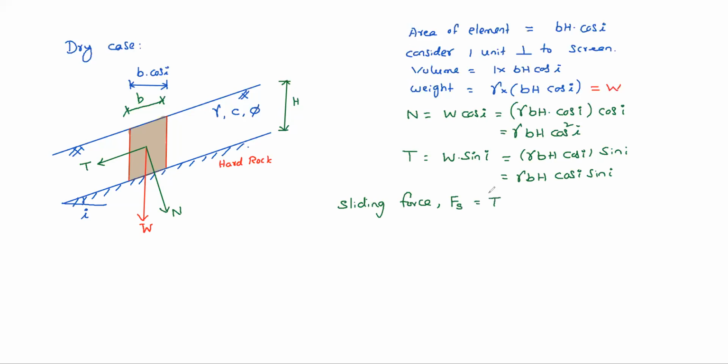T is dragging the element along the slope, in the downward direction, parallel to the slope. So the sliding force Fs is T, which equals gamma b h cos i sin i.